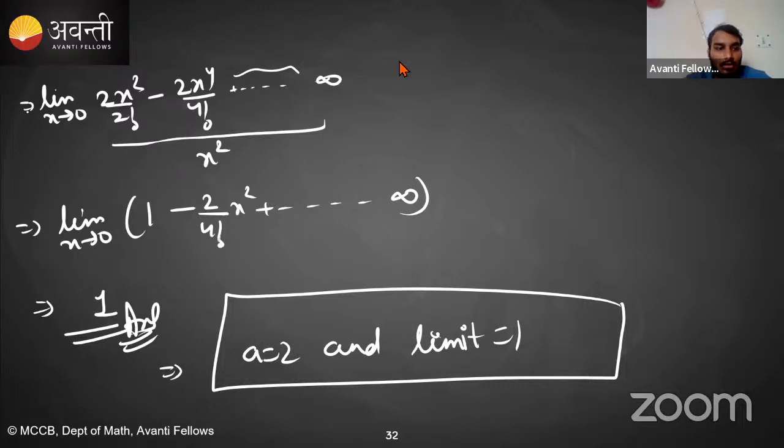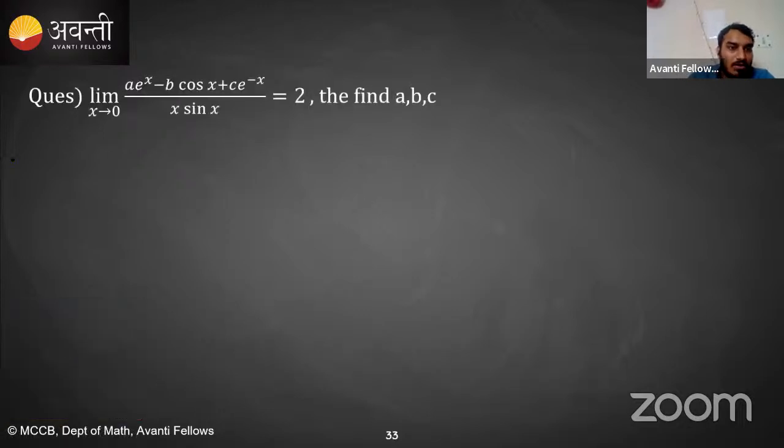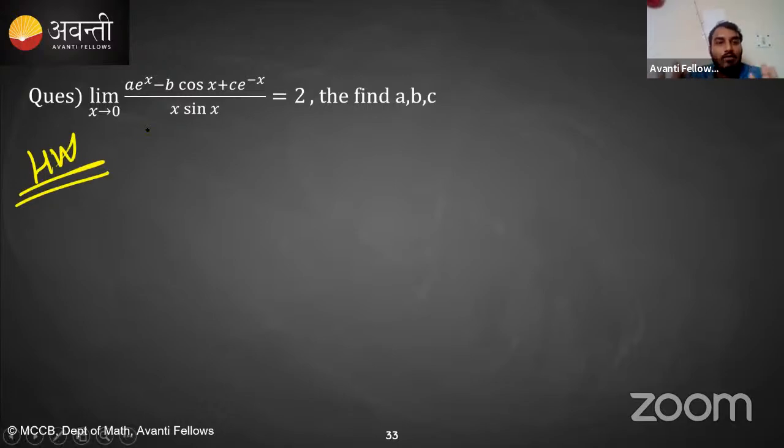Okay. If it is clear, students, similar to this I want to give you one more question as your homework. This is the question you have to do in your homework. It is quite similar. What is given? The limit of this expression is given as 2, and you have to find a, b, and c. Since the limit is finite and the denominator is tending towards 0, the numerator should also tend towards 0. It should be 0 by 0 form for the limit to exist.